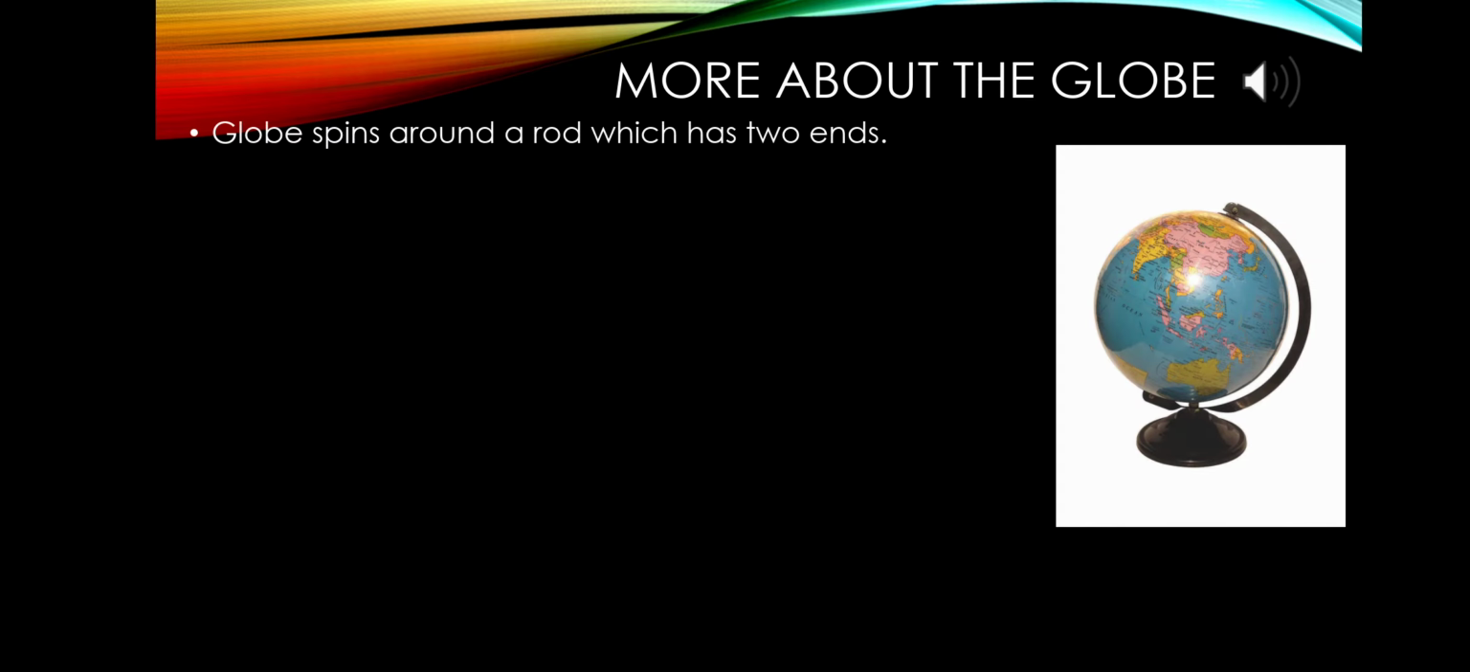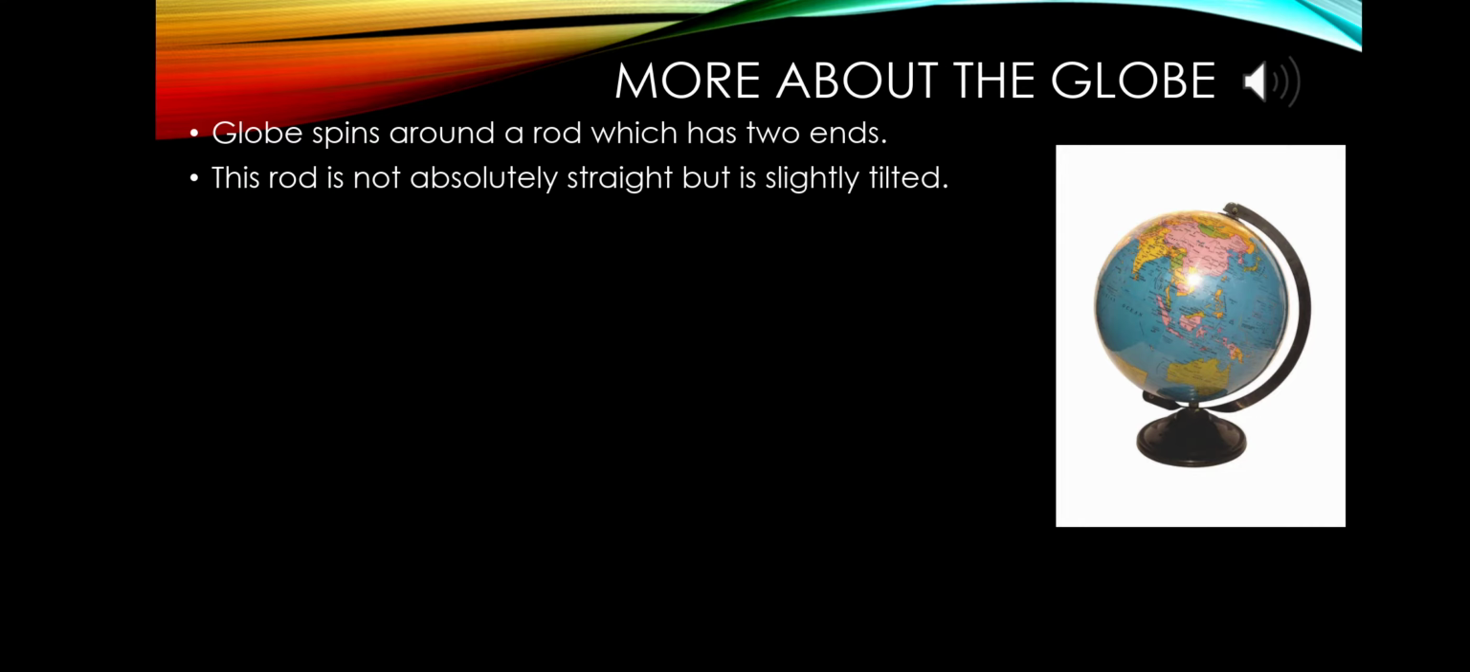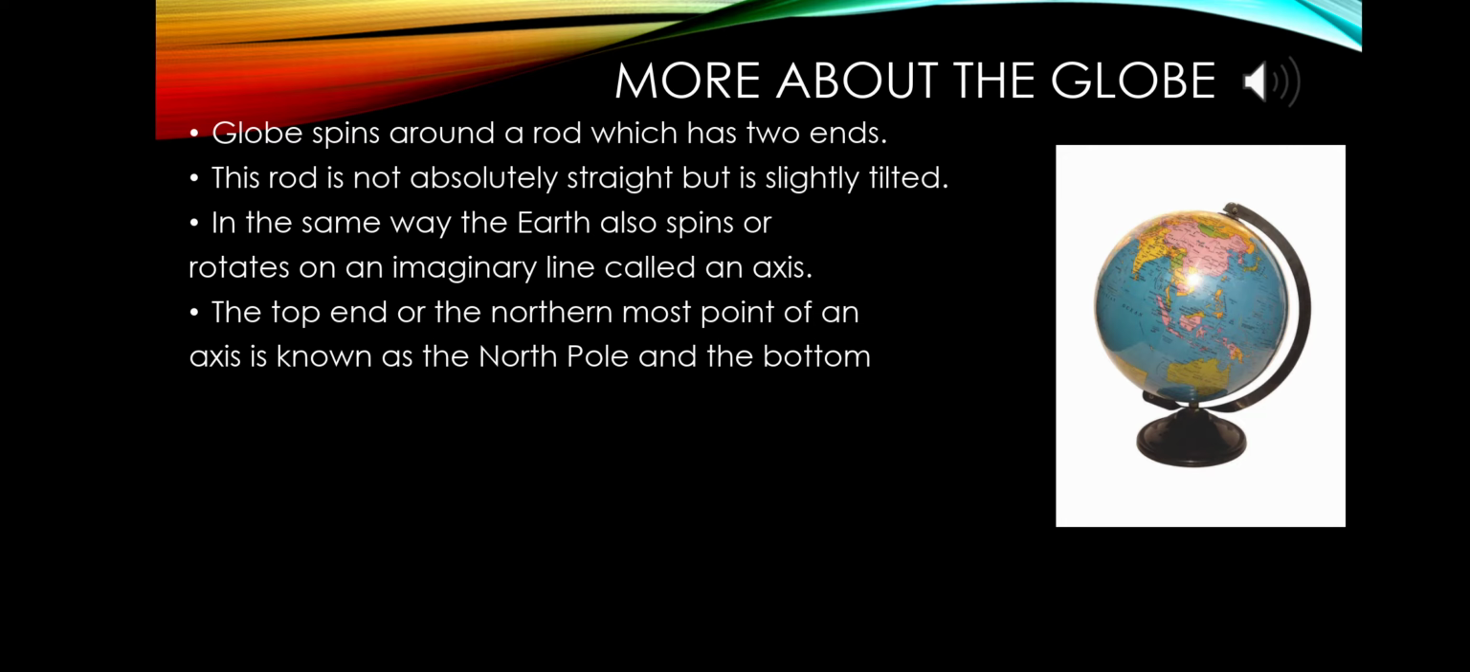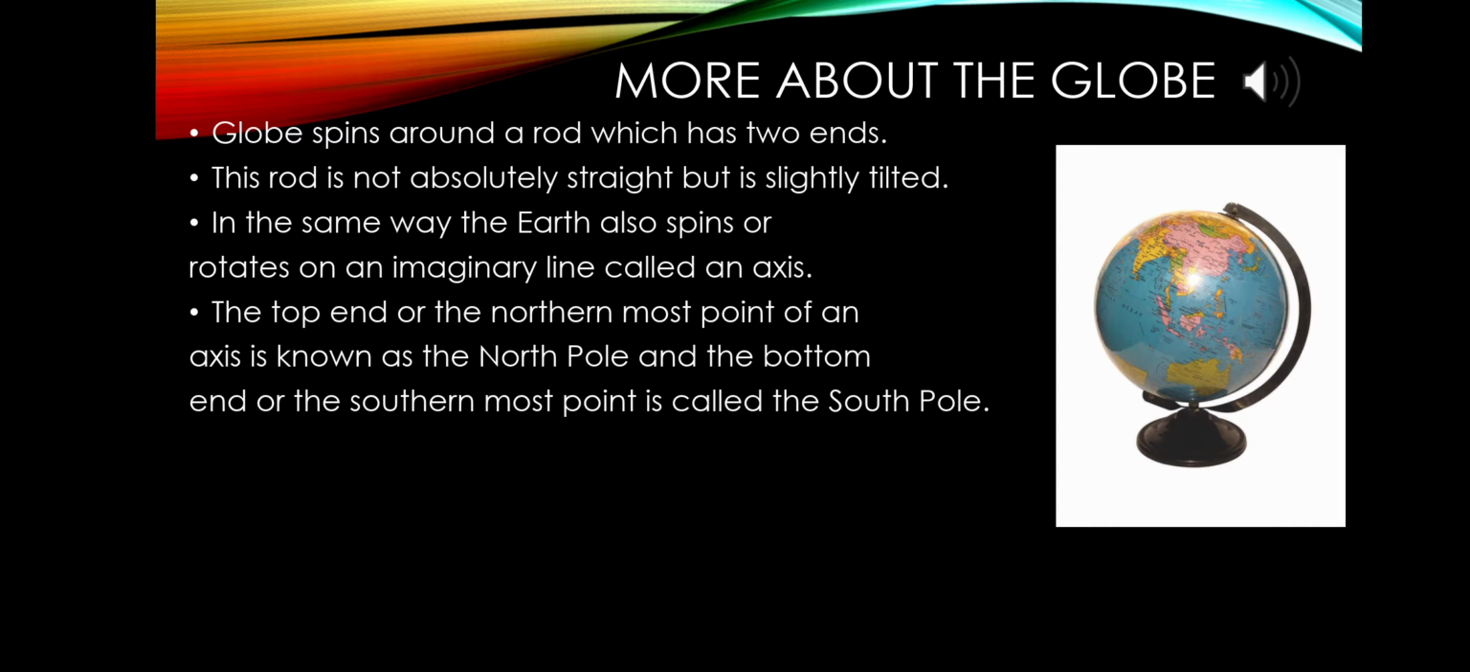More about the globe. I think all of you have a globe. If you see it, you can see that it spins around a rod which has two ends. This rod is not absolutely straight but is slightly tilted. In the same way, the earth also spins or rotates on an imaginary line that is called the axis. The top end, or the northernmost point of the axis, is known as the North Pole, and the bottom, that means the southernmost point, is known as the South Pole.